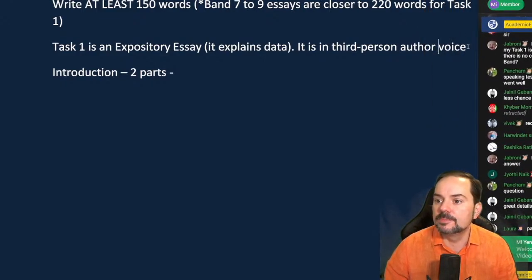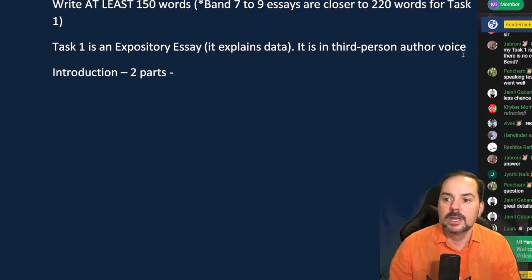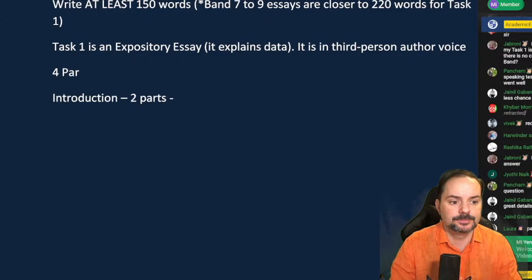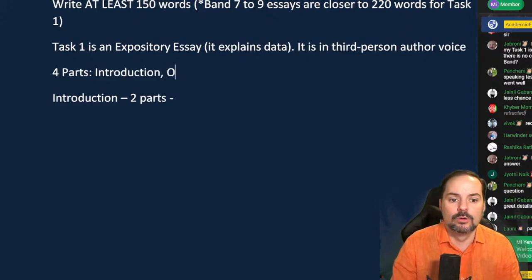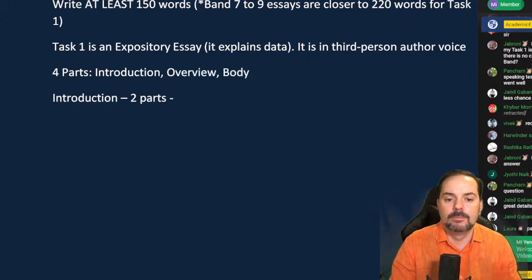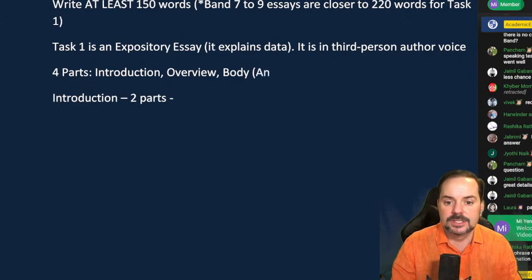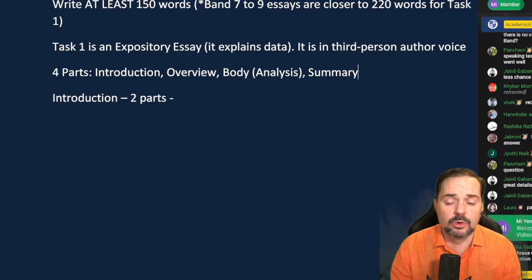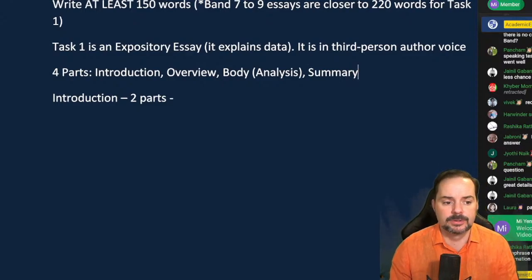Okay, so it's in third person author voice, yeah. And it has 4 parts, okay. So the 4 parts are the introduction, overview, body, or we also call that the analysis, okay, and a summary. And yes, the summary is important if you want to get a high band score, okay. All right.